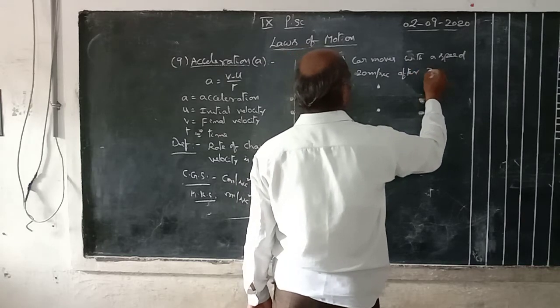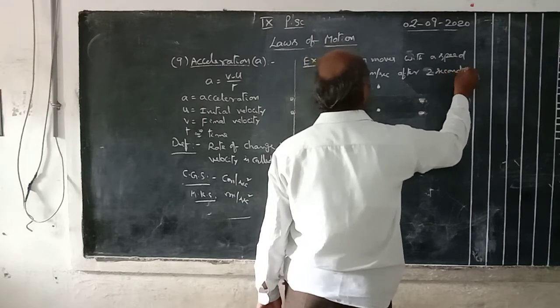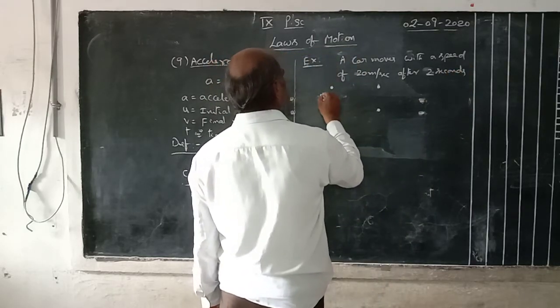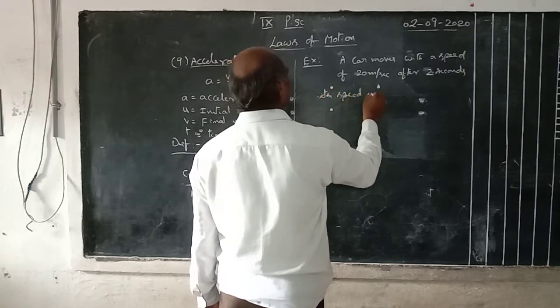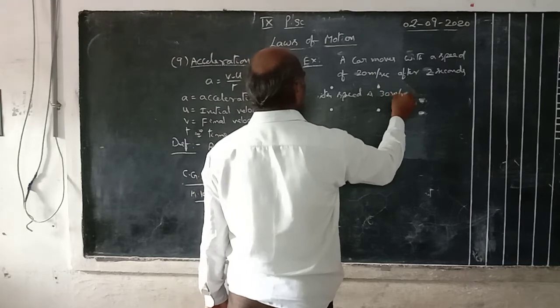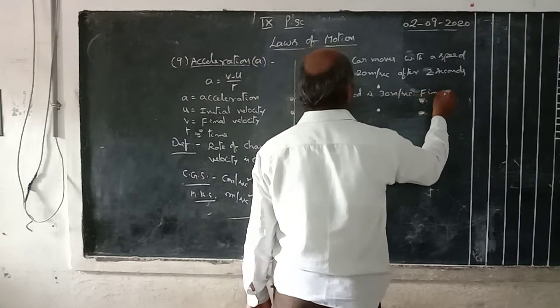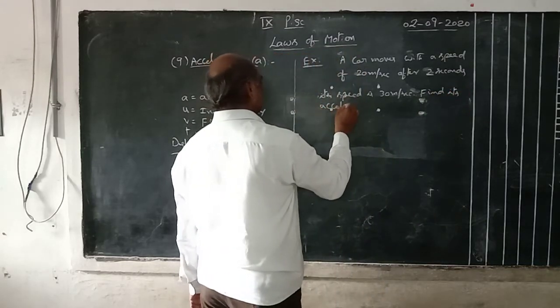After 2 seconds, its speed is 30 meters per second. Find its acceleration.